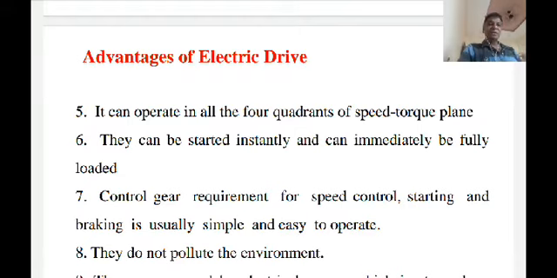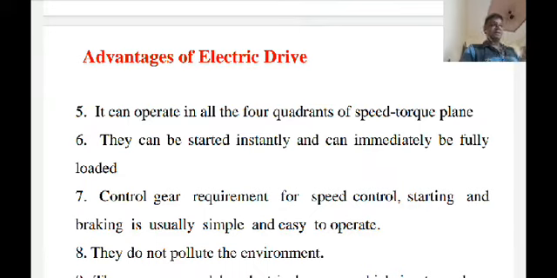During motoring operation, the power flows from source to load, and during braking operation, forward or reverse, power flows from load to source. So this is another advantage, that the electric drive can operate in any of the four quadrants.